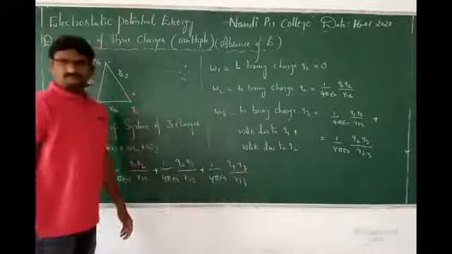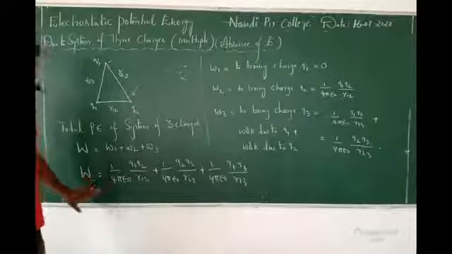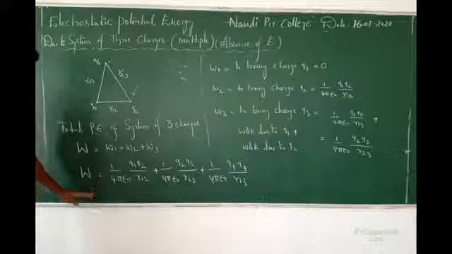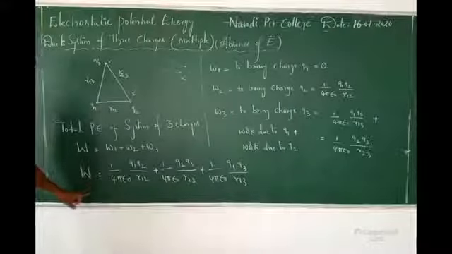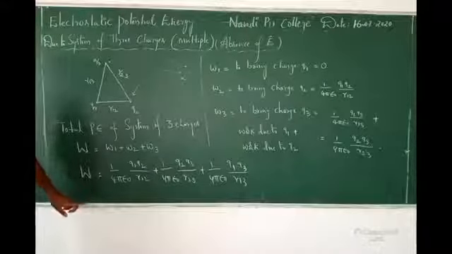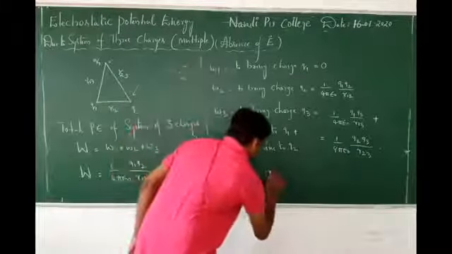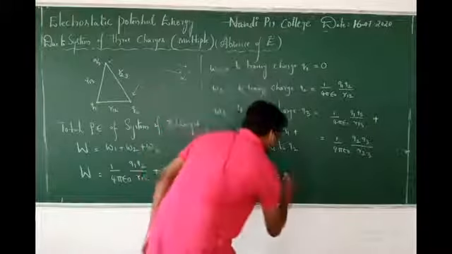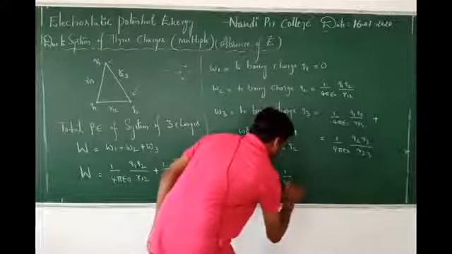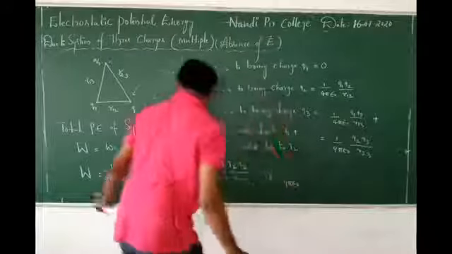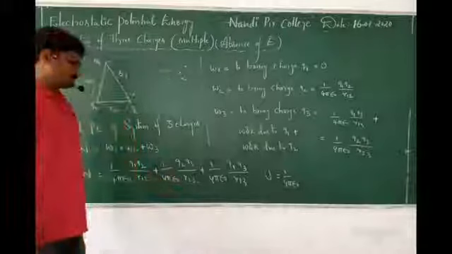Okay? Right. This is the total work done. Now this total work done is converted into potential energy. So what is the total system potential energy? Total potential energy U is equal to 1 by 4 pi epsilon naught is common.